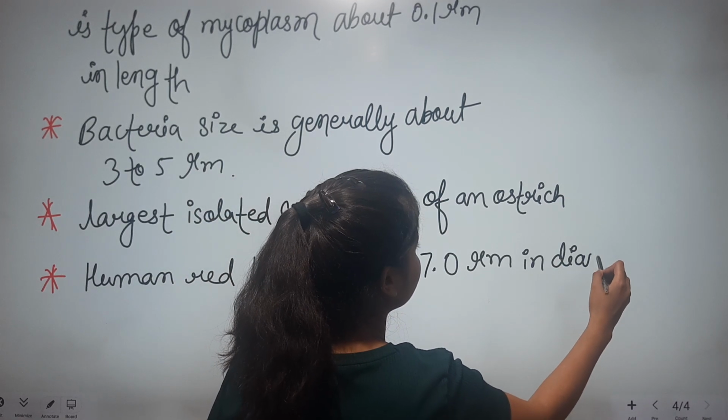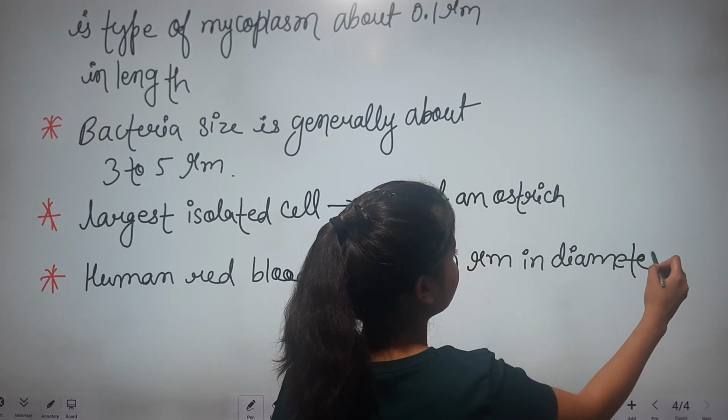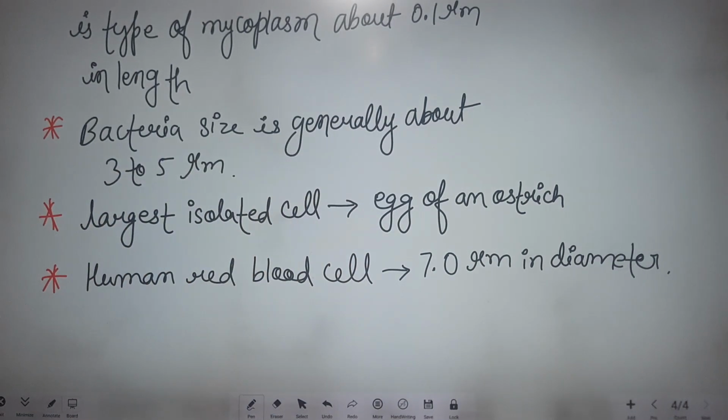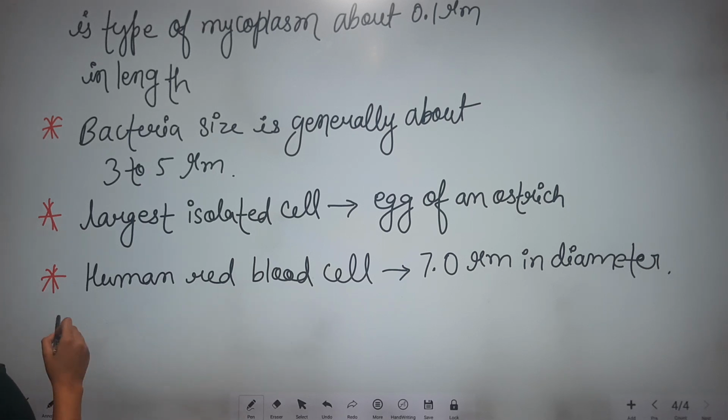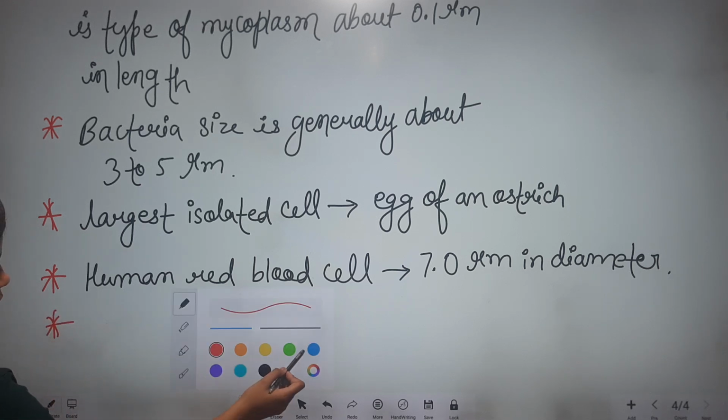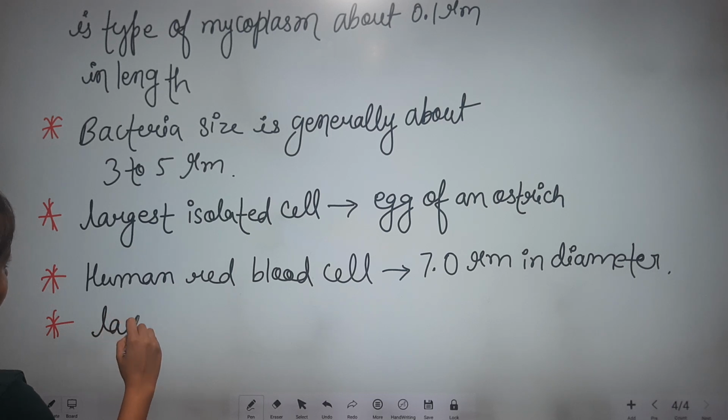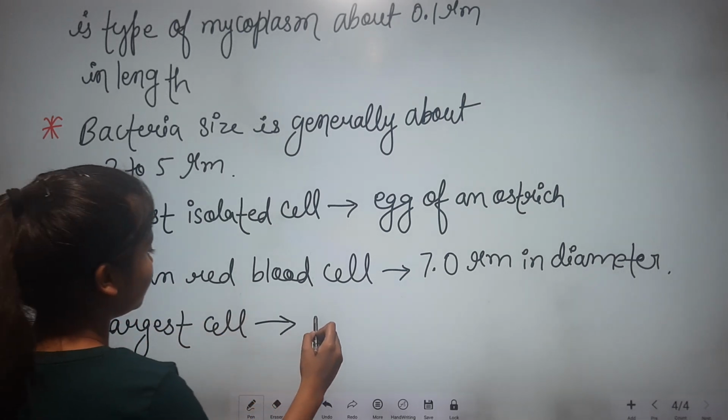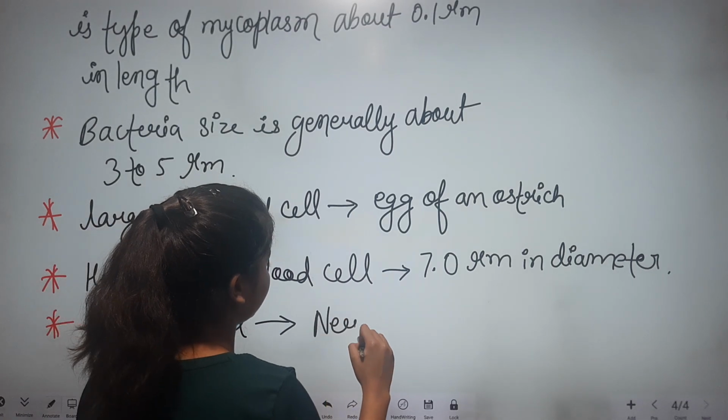So that is the human red blood cell, and the largest cell in our body is the nerve cell. The largest cell is our what? Nerve cell.